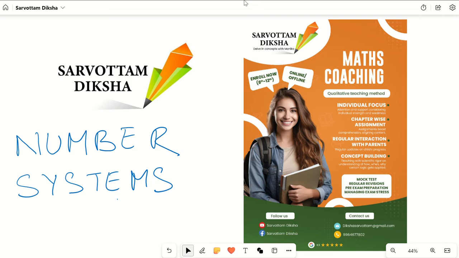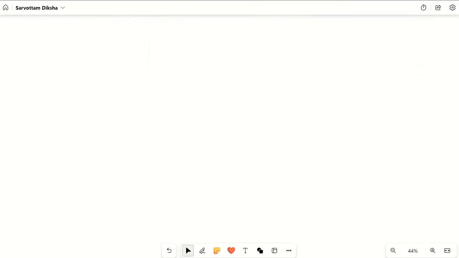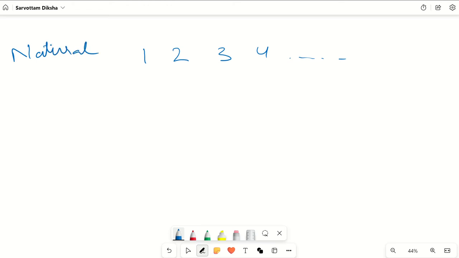So let us start with the first chapter, number systems. How many times will they teach us number systems? We are learning numbers from grade 1. In fact, when we were 2 or 3 years old, they started teaching us 1, 2, 3, 4, and so on, which we later learned are nothing but natural numbers. We named them natural numbers.